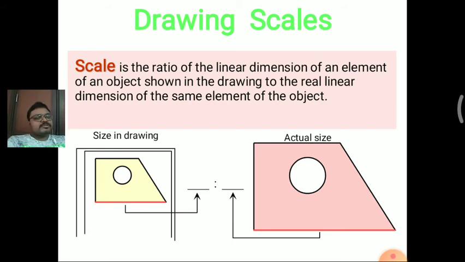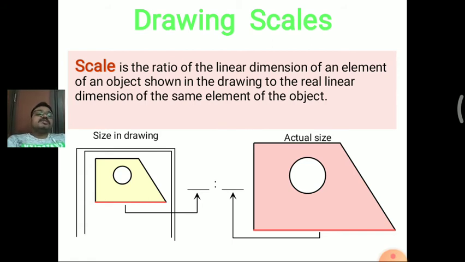The red color bottom line is the linear dimension of the size in the drawing, compared to the real linear dimension of the same element of the object in the actual size. On the right side picture we can see the red color bottom line, that is the actual linear dimension.